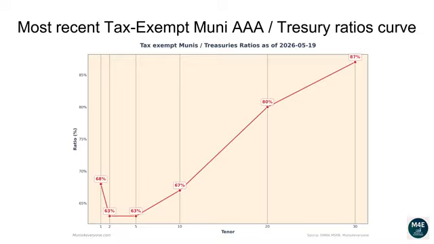The current one-year ratio is 68%. The 2 years ratio is 63%. The 5 years ratio is 63%. The 10 years ratio is 67%. The 20 years ratio is 80%. The 30 years ratio is 87%.